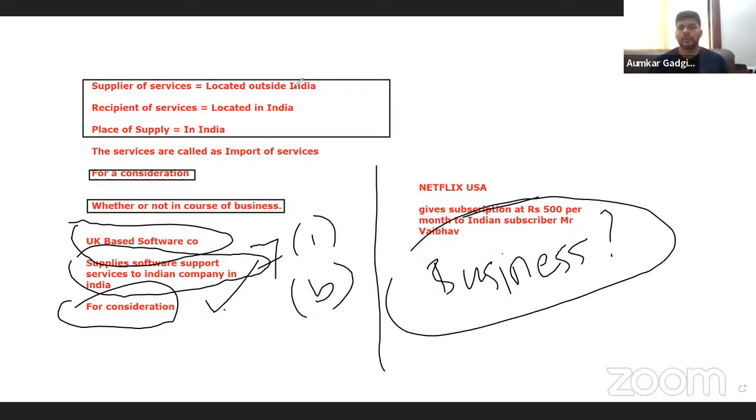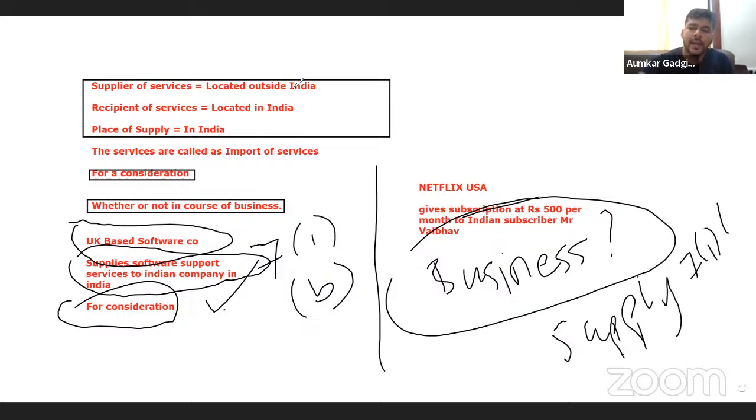The answer is no. Who uses Netflix for the purpose of business? But even though this import of service is happening for a consideration, and it is not happening for furtherance of business, still it will be considered as a supply for the purpose of section 7(1)(b). And because it is a supply, it will be liable for GST.